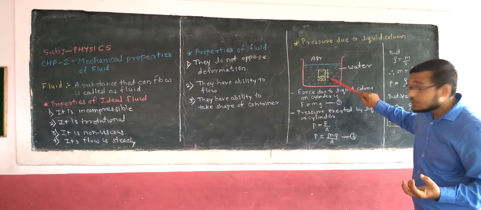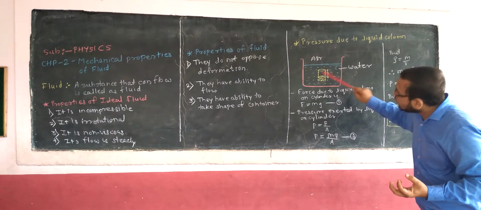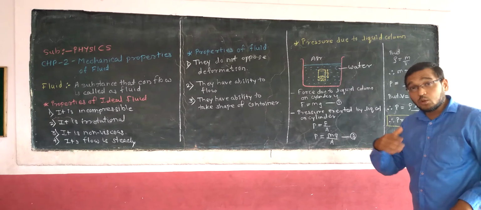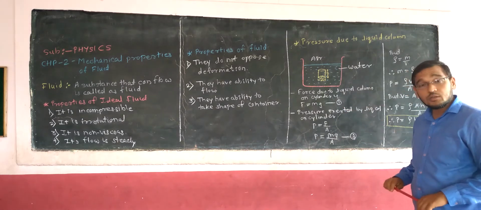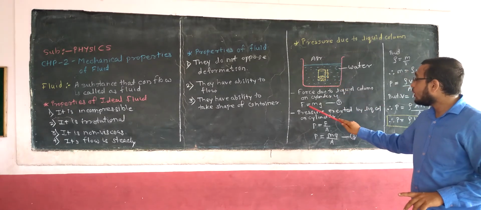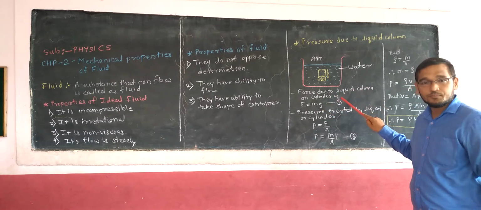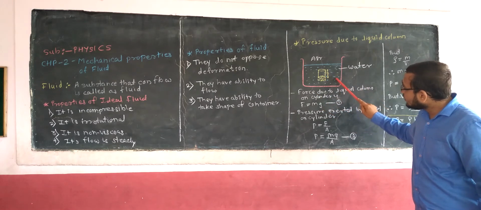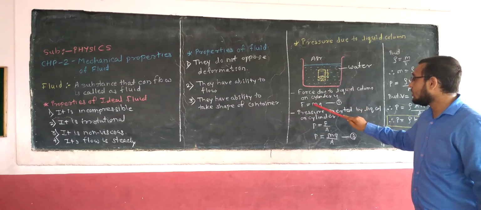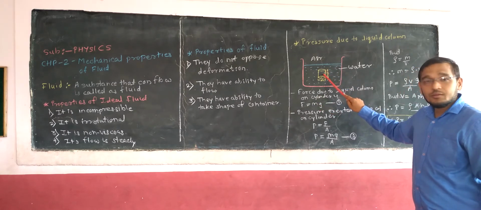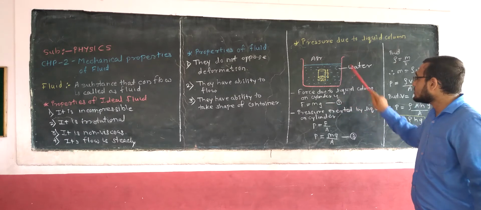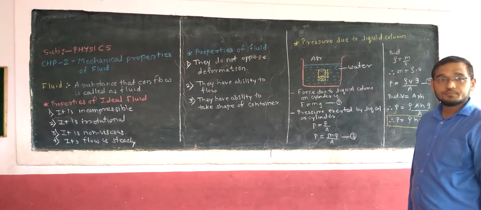So what is the force exerted by the liquid on this cylinder? It is equal to the weight mg of the cylinder. So F is equal to mg, the force due to the liquid column on the cylinder. This is our equation number 1.